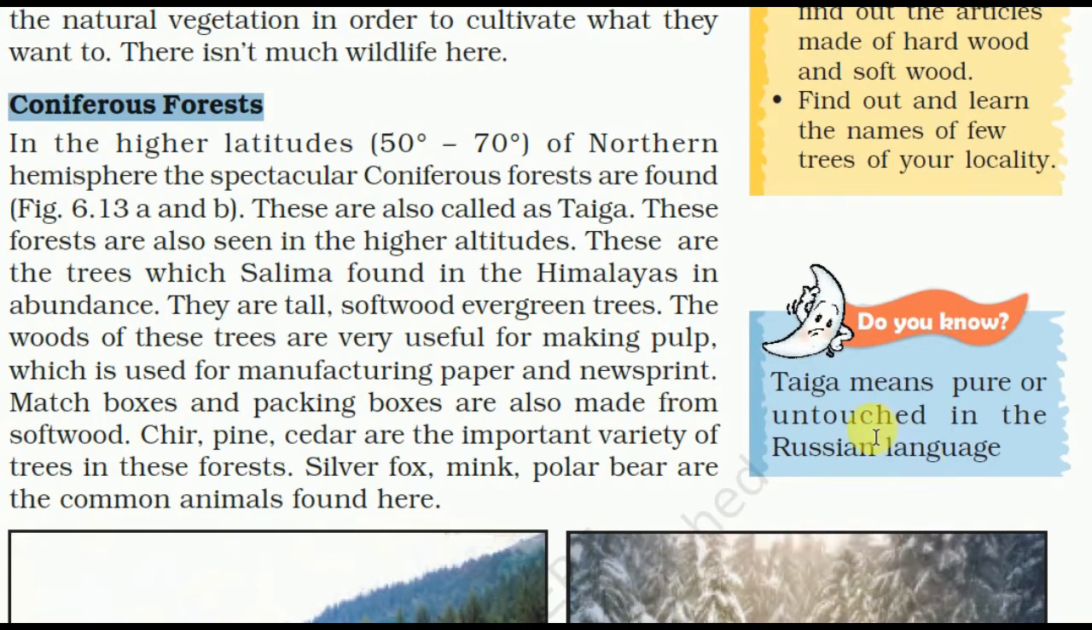So basically taiga means pure and untouched in the Russian language. Taiga means untouched and pure because they are far away from populated areas. They are sparsely populated areas.